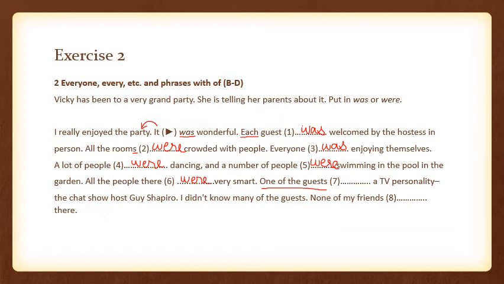All right. So the helping verb is going to be according to this one, when you are talking about one person from all these guests. Now, these guests are many in number, but this person is talking about only one person from all the guests. So the helping verb here is going to be "was". One of the guests was a TV personality, the chat show host Guy Shapiro.